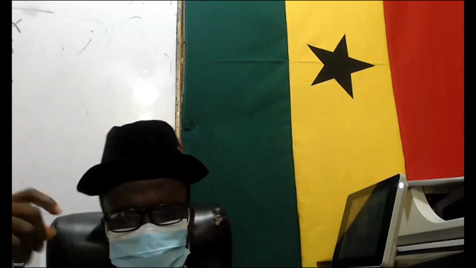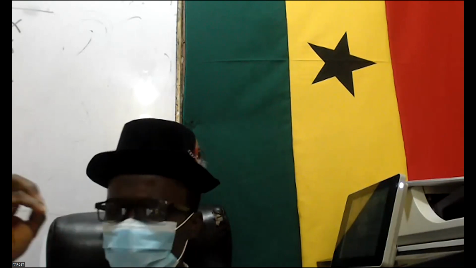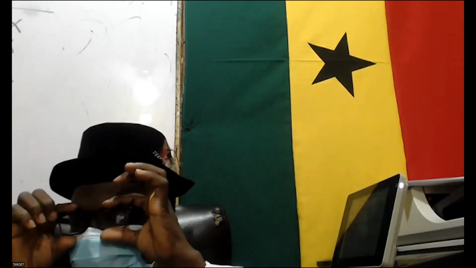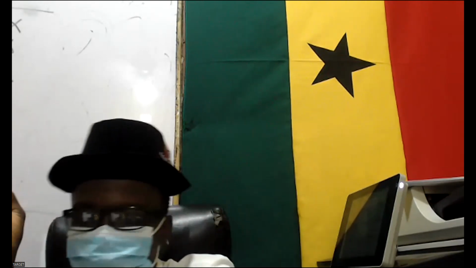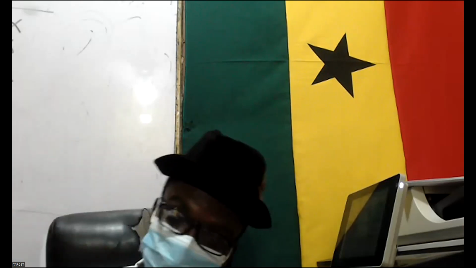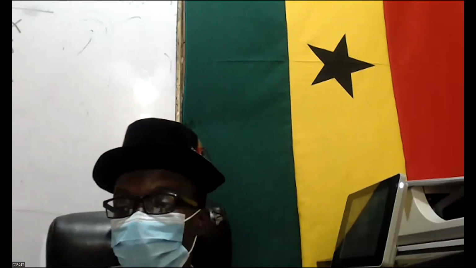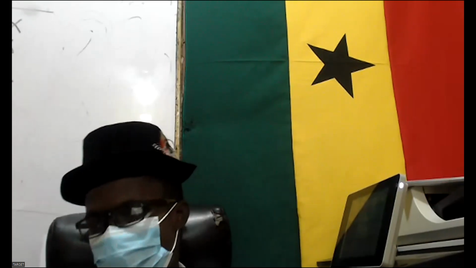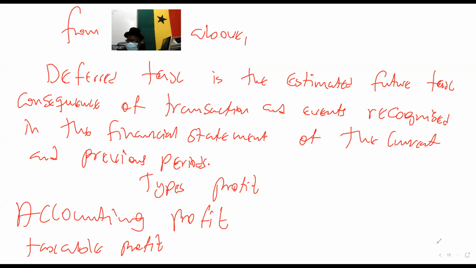What do you think will be the difference? One using what? IFRS lenses. The other one uses what? Local tax lenses to look at it. So definitely it will be different. Yes, the profit will not be the same. What caused the difference? What do you think will cause the difference?